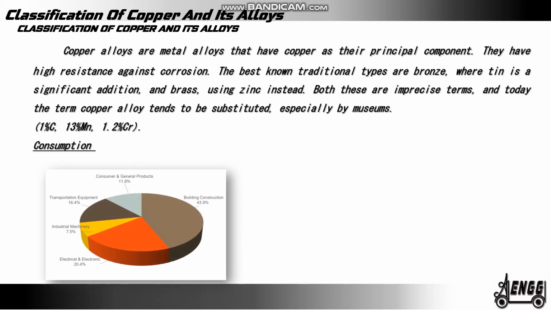Consumption of copper. When we consider the industrial product, 1.8% as consumer and general products, 43.9% as building construction, 20.4% as electrical and electronic purpose, 7.5% as industrial machinery, 16.4% as transportation equipment.